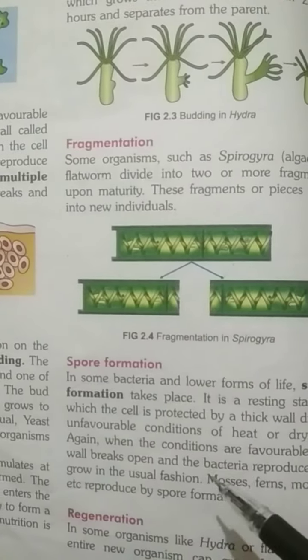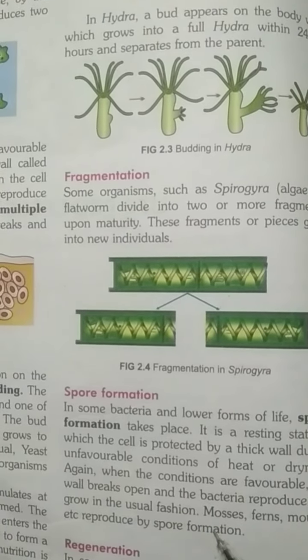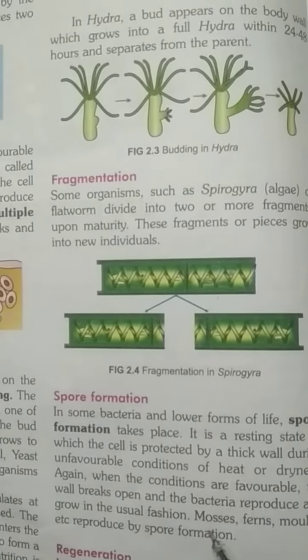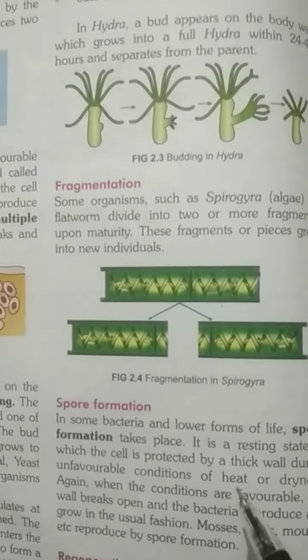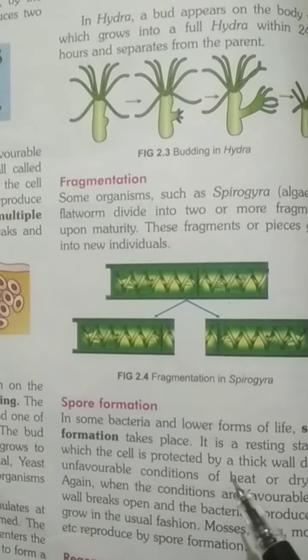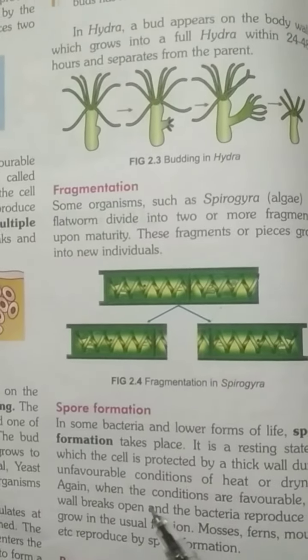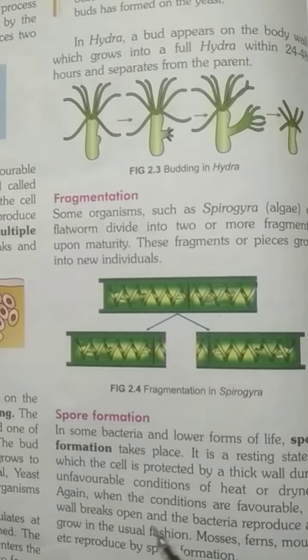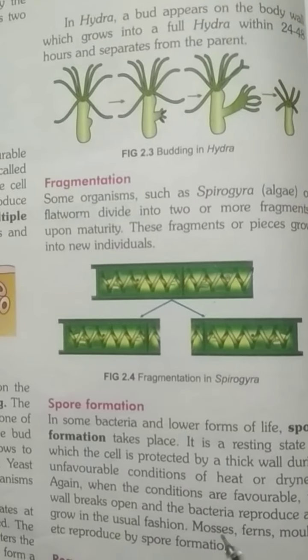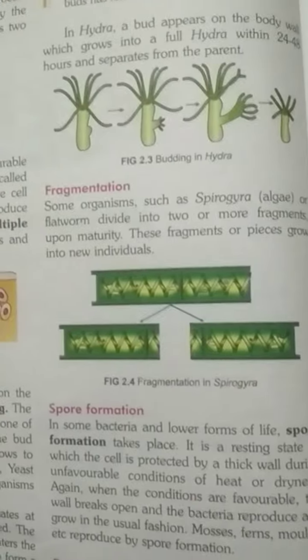Spore formation. Spore formation is usually seen in unfavorable conditions. These are seen in mosses, ferns and mildews. In some bacteria of lower forms of life, spore formation takes place. It is a resting state in which the cell is protected by a thick wall against unfavorable conditions of heat or dryness. Again, when the conditions are favorable, the wall breaks open and the bacteria reproduce and grow in the usual fashion. That is called spore formation. The spore is formed in that.